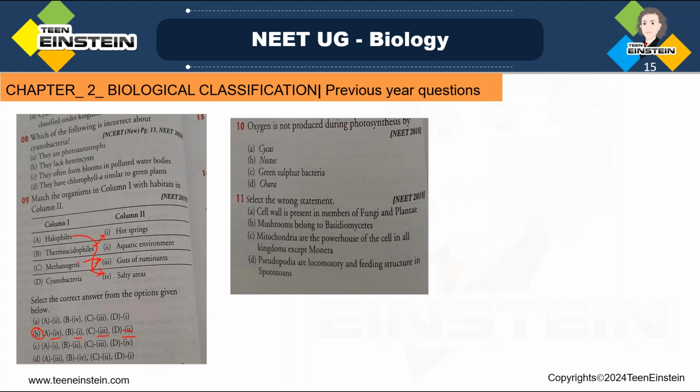Then 10th question. Next question is, oxygen is not produced during photosynthesis by. Among this, the options are Cycas, Nostoc, green sulfur bacteria, then Chara. So in these, you should know which one does not produce oxygen during photosynthesis. So green sulfur bacteria, they have given the direct option. Green sulfur bacteria, they are anaerobic bacteria, right?